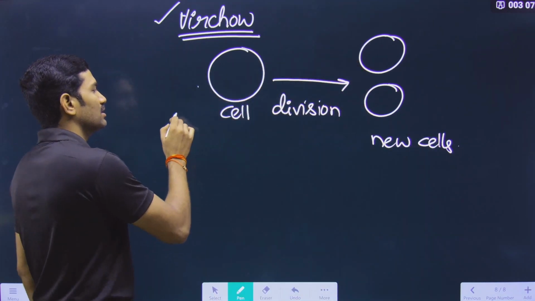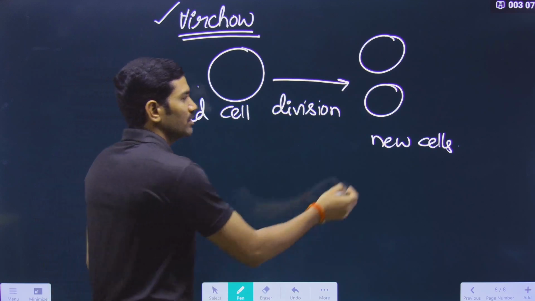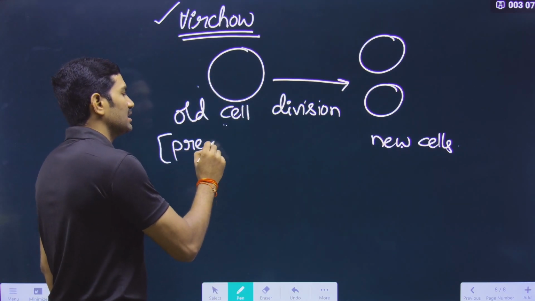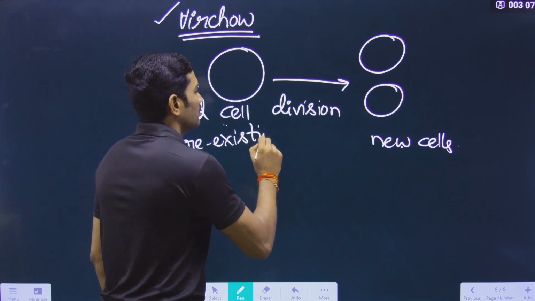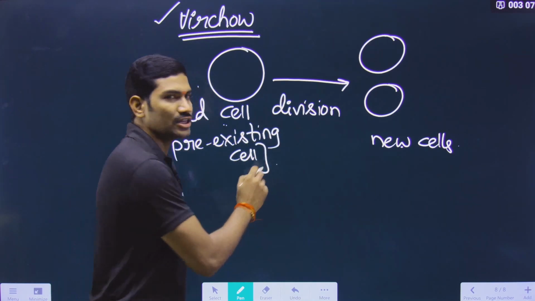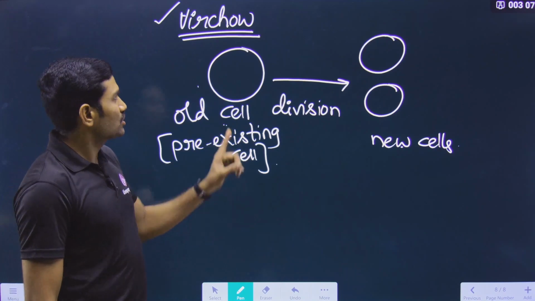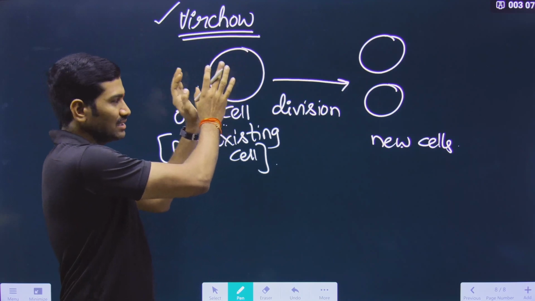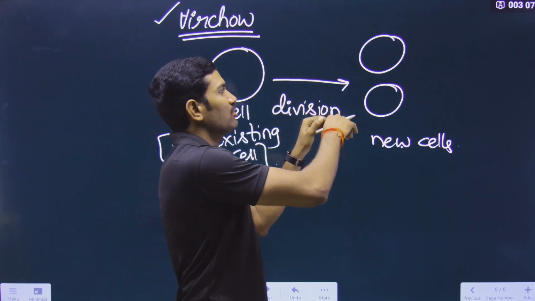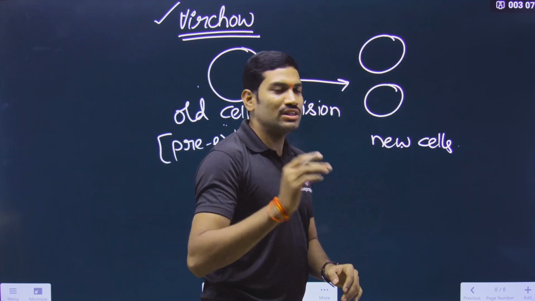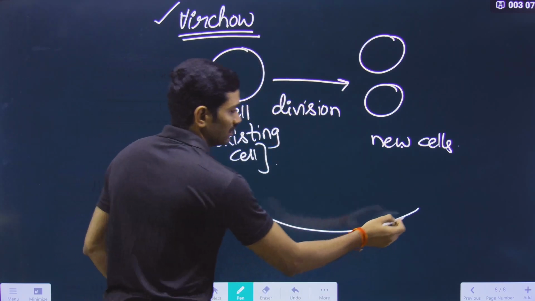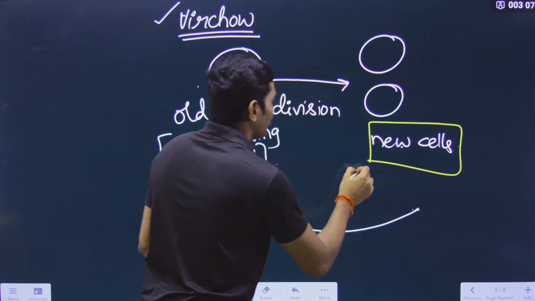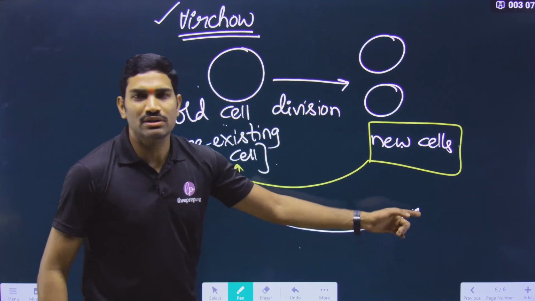So that means this will be the old cell, and new cells are formed from the old cell. Old cell means the pre-existing, already existing cell. Understood or not? This is the important point. So what has Virchow proposed? Virchow has proposed that whenever there is a cell, this cell will undergo division, and because of the division it will form the new cells. In this way, first we are starting here. So what we are saying here: new cells are formed from pre-existing cells. This is what the sentence is.